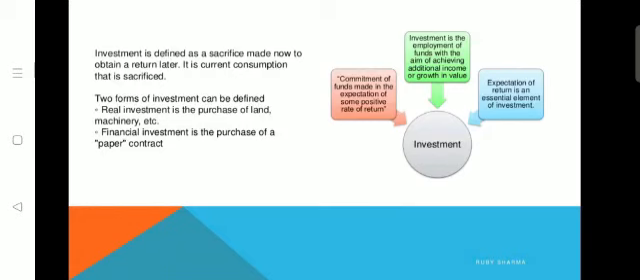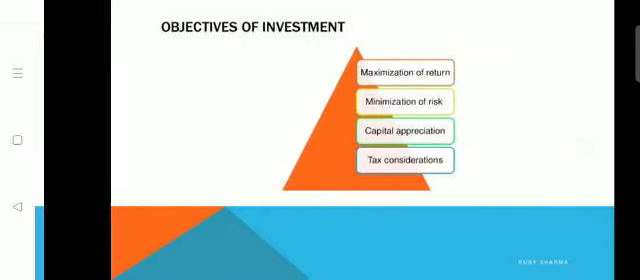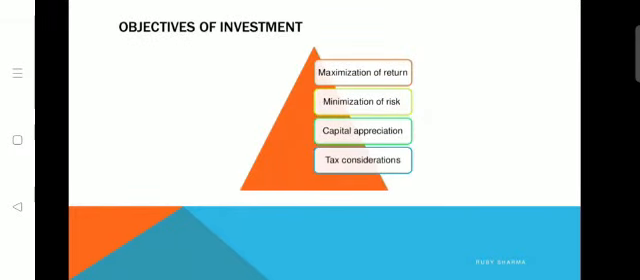Investment activities are done in some forms, and under those two forms we can find them. You can make your investment under real investment, such as the purchase of land or machinery, or there are also financial investments, which are the purchase of a paper contract. Mainly, financial investments deal with financial instruments. Before going on to investment management, we shall discuss the objectives of investment.